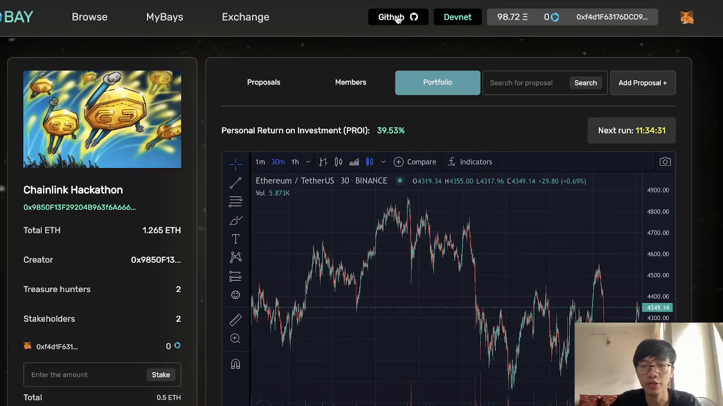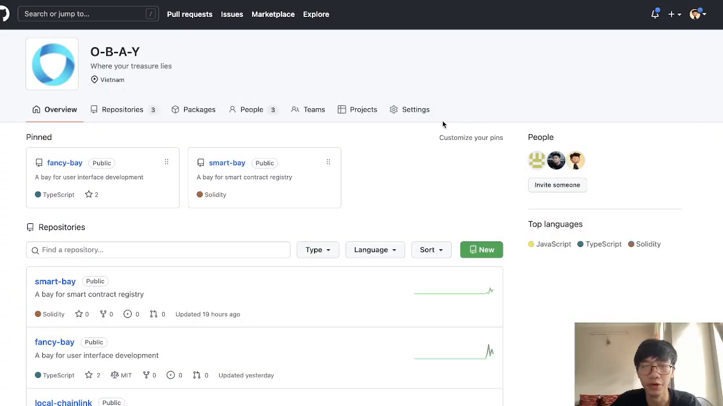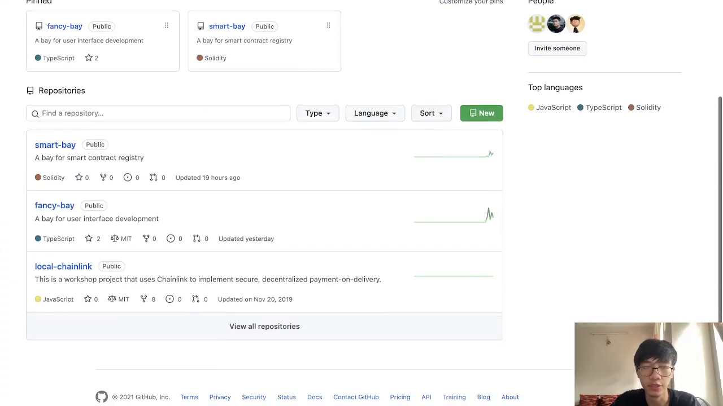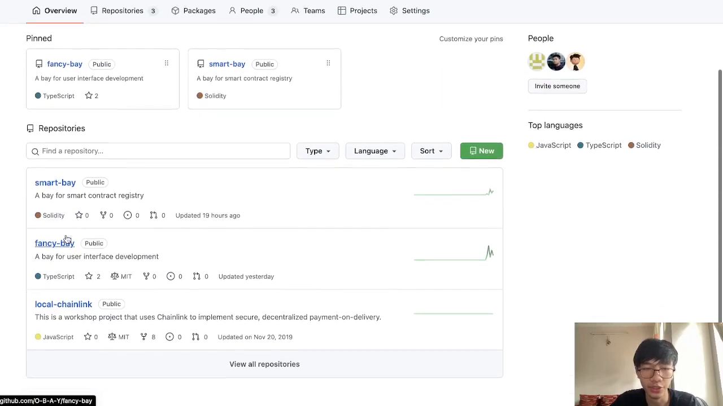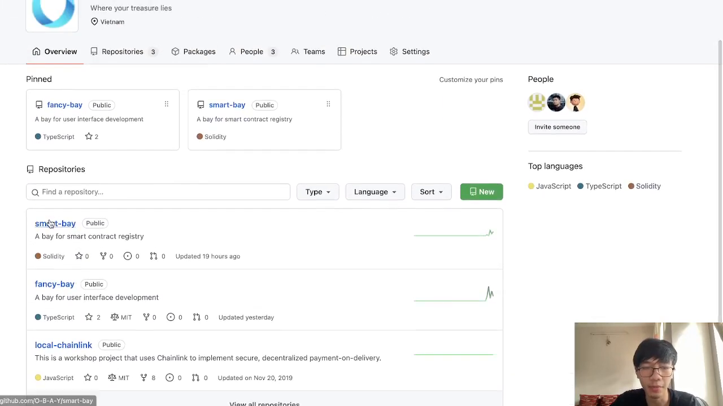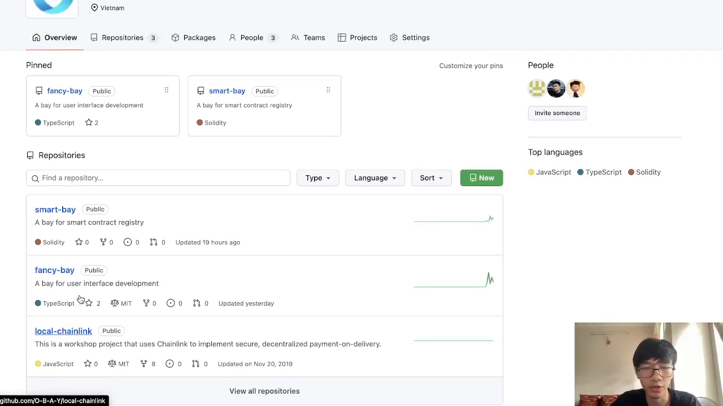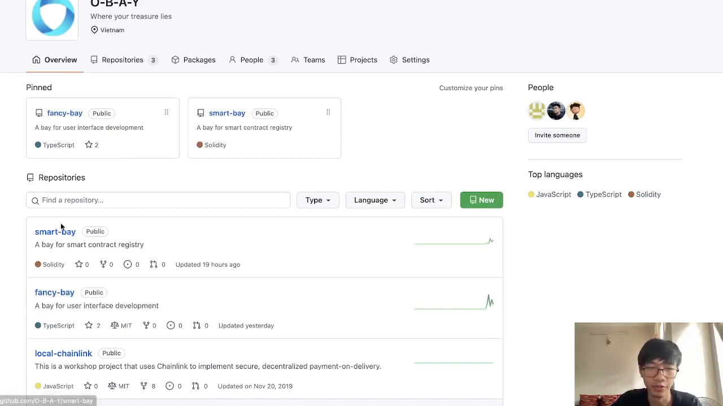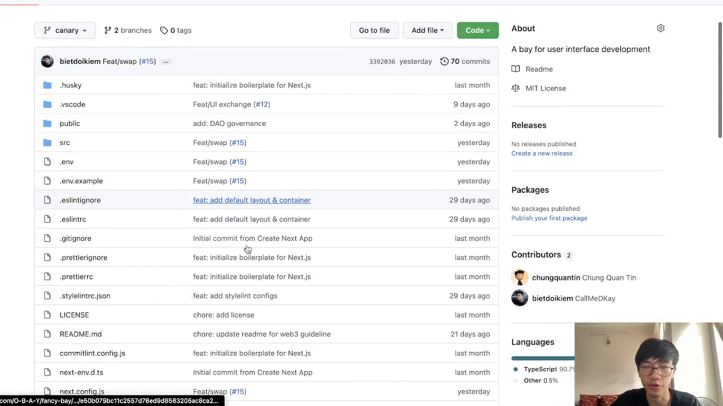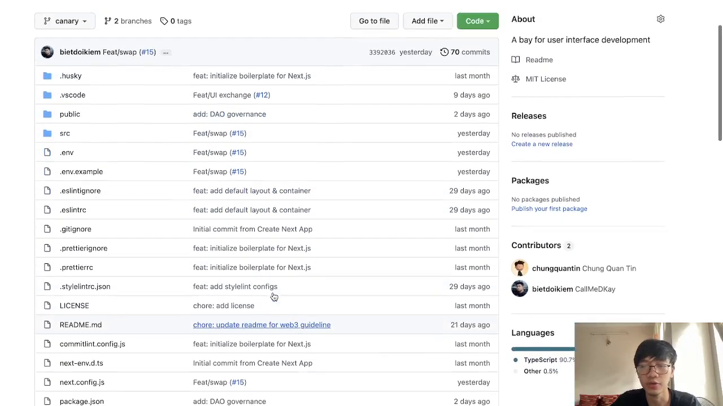Okay. And you can also check our GitHub repo right here. We have two main repos, the Smart Bay and the Fancy Bay, and the local Chainlink is for hosting our own Chainlink node provider for testing. The Smart Bay is for the smart contract storage, and the Fancy Bay is for the user interface storage. Okay, so thank you for listening.